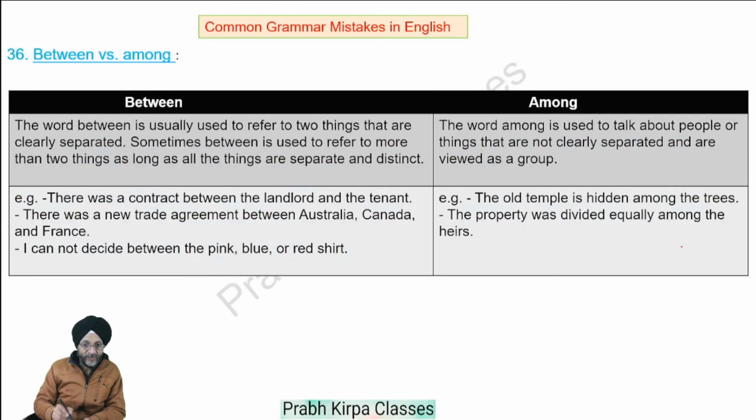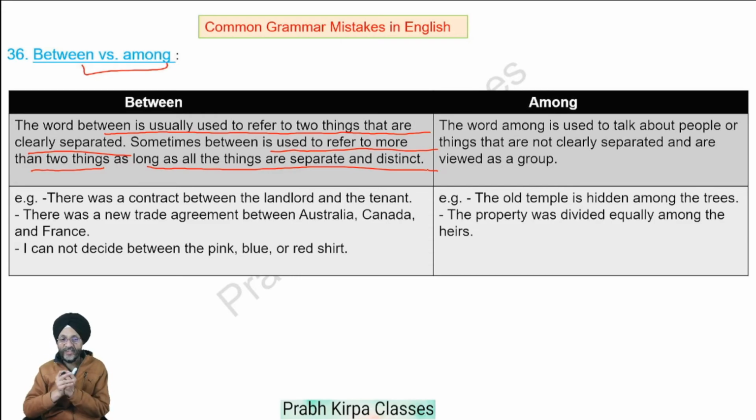Next, between versus among. The word between is usually used to refer to two things that are clearly separated. Sometimes between is used to refer to more than two things as long as all the things are separate and distinct.